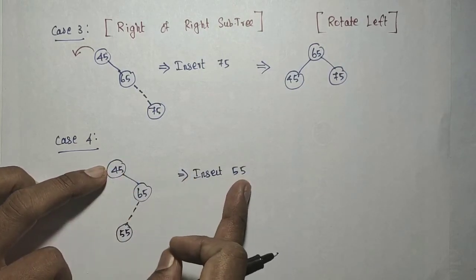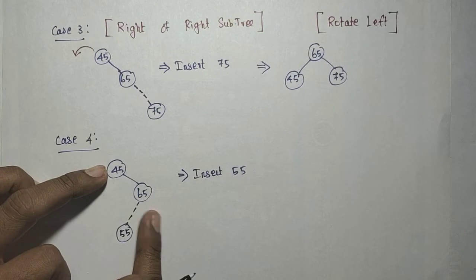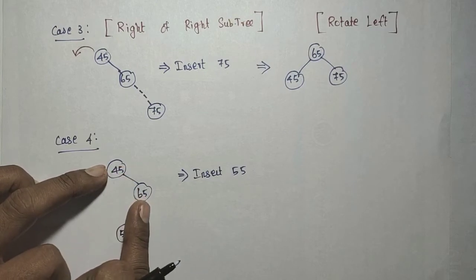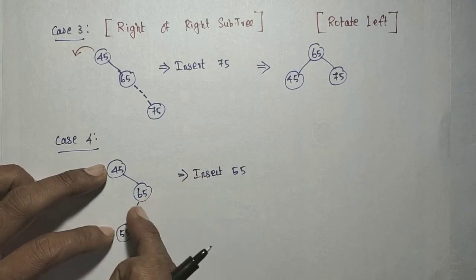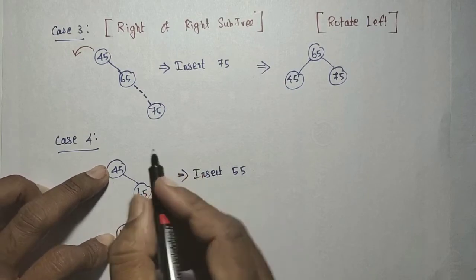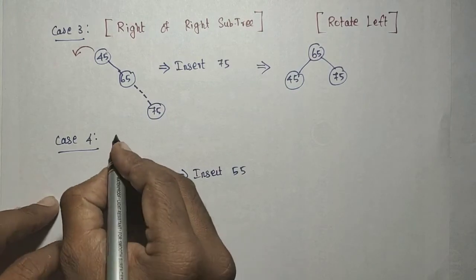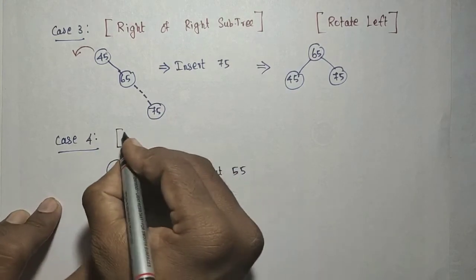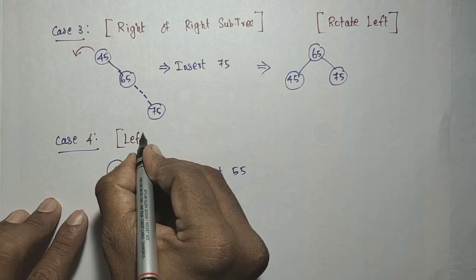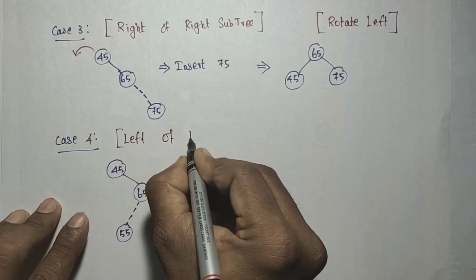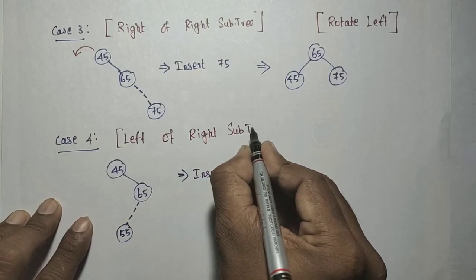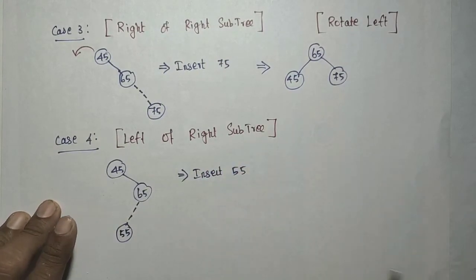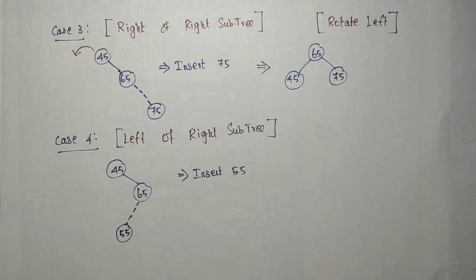We have added the new element in the right subtree, and within the right subtree, on the left side. So the last case is inserting a new element in the left side of the right subtree. What will be the solution? Double rotation.